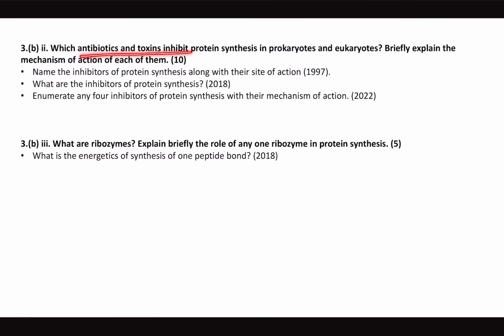Which antibiotics and toxins inhibit protein synthesis? So inhibitors of protein synthesis is always an examiner favorite question. Okay, 1997, 2018, 2022. They are asking inhibitors of protein synthesis from the protein synthesis part of biochemistry. Now ribosomes, and explain briefly the role. So what are the energetics of one peptide bond? So for peptide bond synthesis, peptidyl transferase is a ribosome.